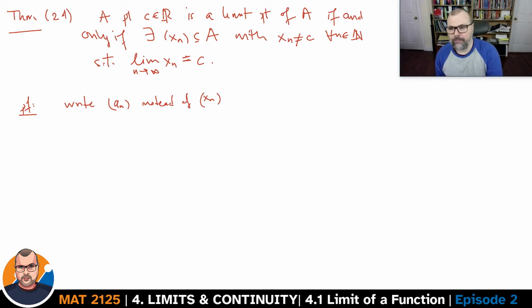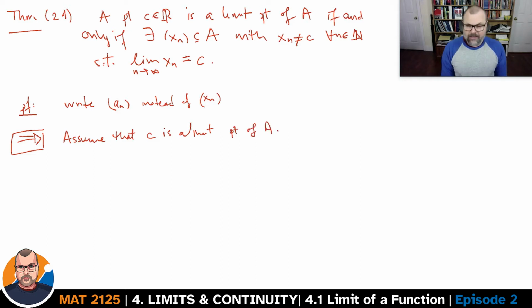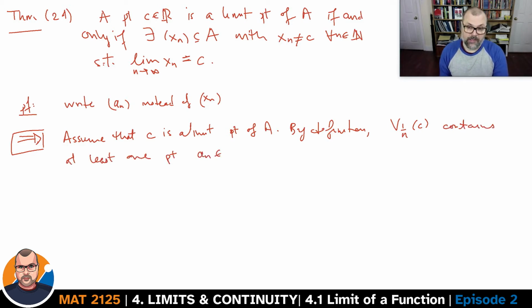Let's start by assuming that c is a limit point of A. By definition, what this means is that every neighborhood of c contains a point of A other than c. In particular, the neighborhood of radius 1 over n around c contains at least one point a_n in A. It might contain more than one, but it at least contains one. So pick one of those and name it a_n. Remember, it's not just that it contains a point in A, it is not equal to the point c.